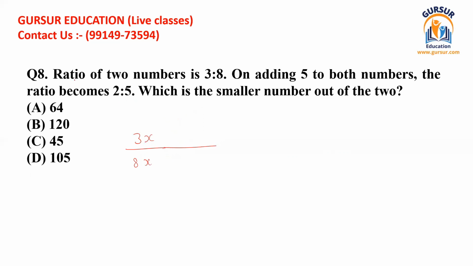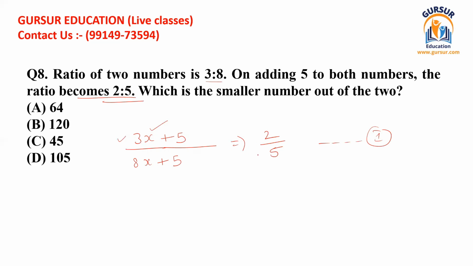So we have been given that the ratio of the two numbers is 3:8. I have written it like 3x divided by 8x. We have been told that you have to add 5 to both numbers, so I added 5 here and 5 here. If we add 5 to both numbers, the ratio becomes 2:5. So this is the equation. Solving this equation can give you the actual value of x, and if we get the value of variable x, we can easily find the value of the original numbers.